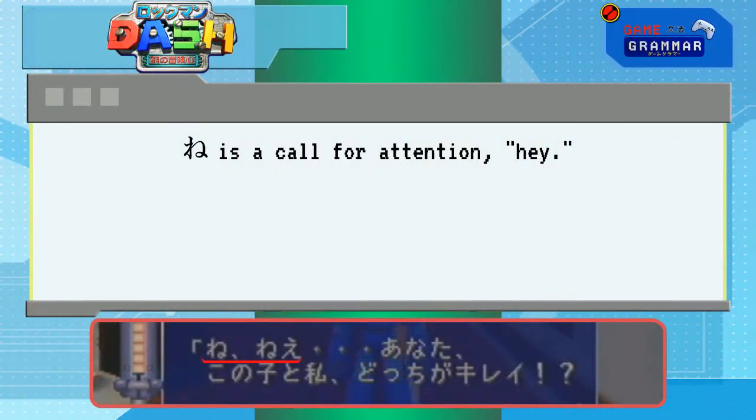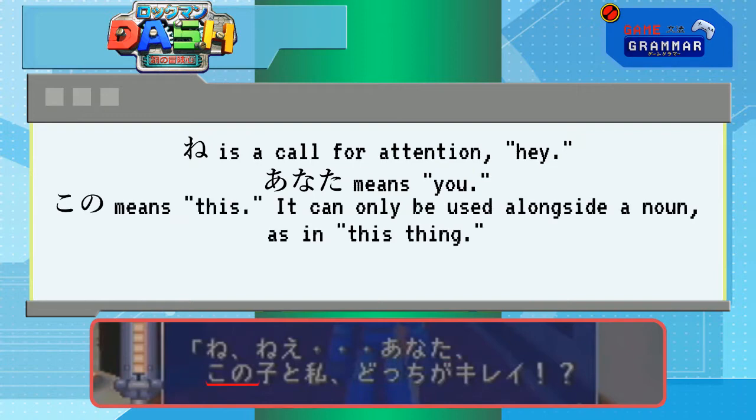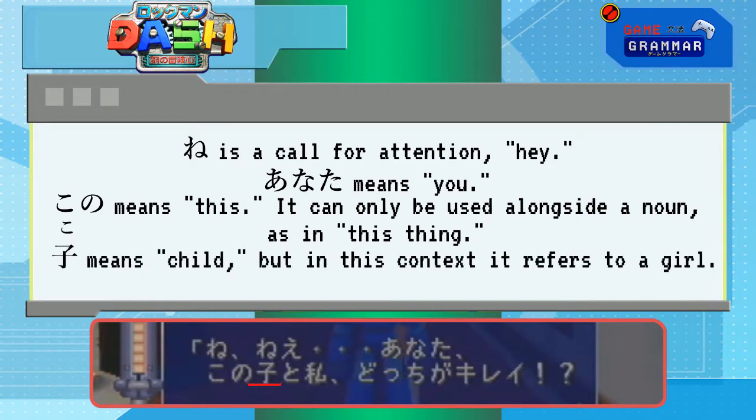Ne is a way to get someone's attention, like, hey. Anata means you. She's talking about our opinion or state or something about us. She omits the standard wa topic marker particle because it's obvious from context that anata is the topic. Kono means this, and the no connects it to a noun, like this thing. Ko means child. Alone, it generally refers to girls, even if they're over 18. Yeah, it's a bit demeaning, but in English we refer to adult women as girls in the same way, so it's not a Japan-exclusive problem.